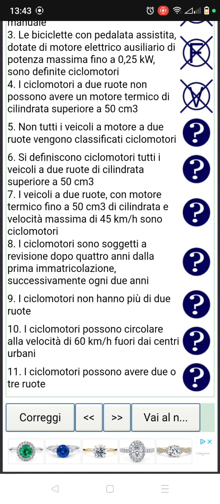Number 5. Non tutti i veicoli a motori a 2 ruote vengono classificati ciclomotori. So this number 5 question says not all the vehicles with an engine with 2 tires are classified ciclomotori. And it's true. Not all the vehicles with an engine that have 2 tires are classified as small motorbike.